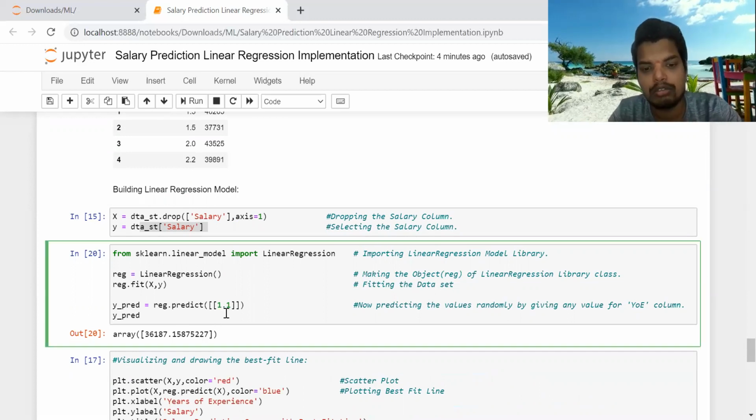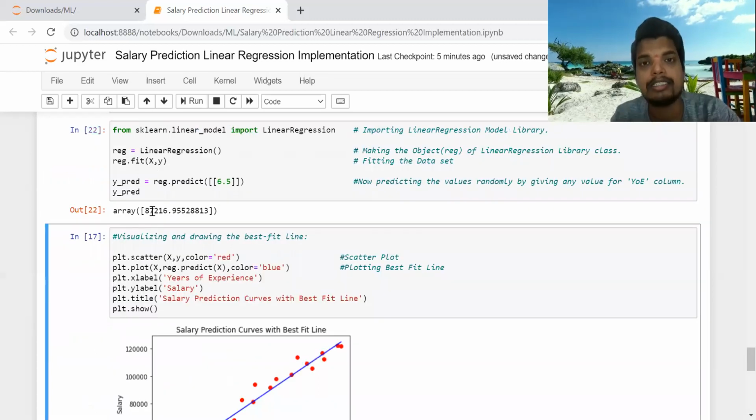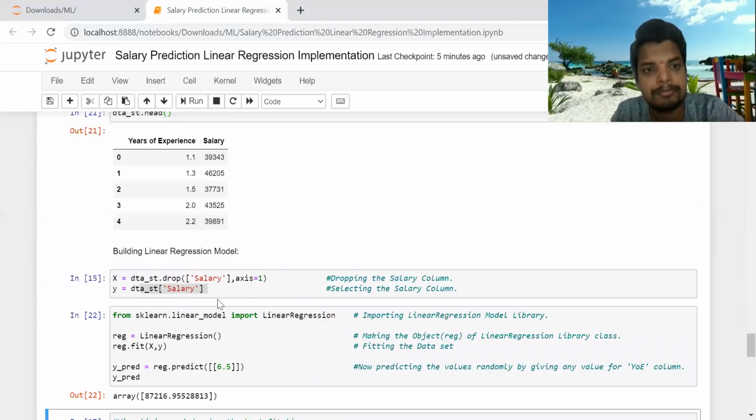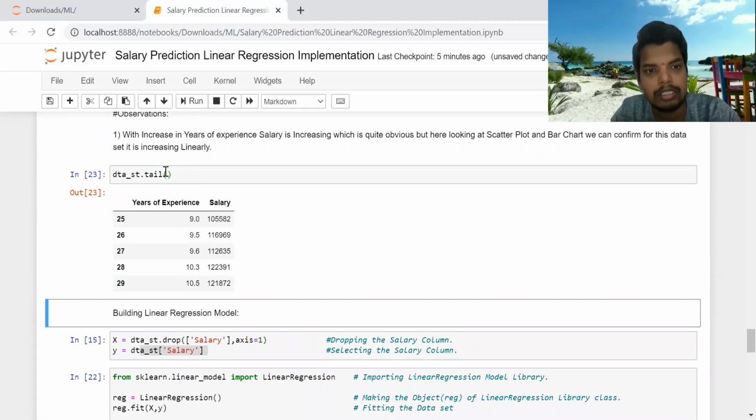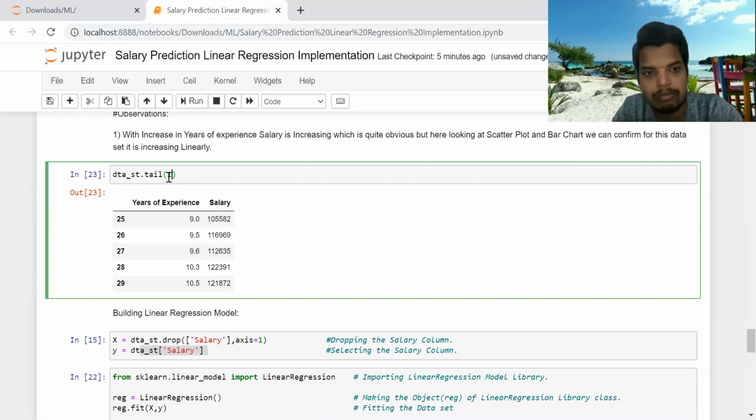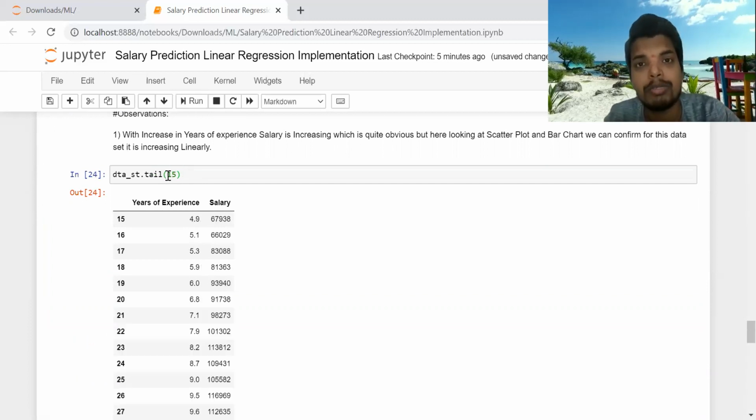Now coming to a person who is having 6.5 years of experience, what value will it predict? Let's see. So it has predicted 87,216 dollars per annum. Okay, so let's check now how it is performing for that value. Let's check the last 15 values, which will be shown by the tail command.